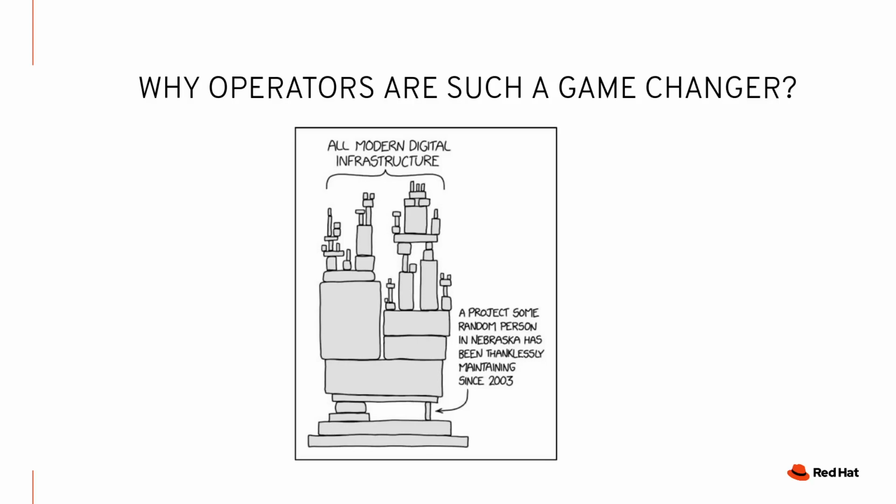This illustration depicts what we just talked about. Our all-modern digital infrastructure or application landscape, whatever, being dependent on domain knowledge possessed by individuals. And as we know, individuals are individuals. Their interests change, their roles change, and of course, their organizations change. And when that change happens, the knowledge goes with them or goes away. And we're left with basically our deck of cards that just simply falls over. That is not an effective way to scale into the future, not with the level of complexity that we're dealing with today.